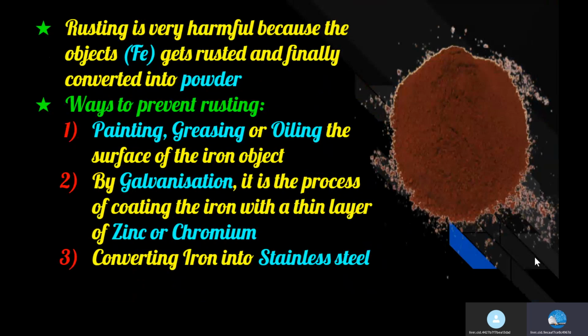Converting iron into stainless steel. Stainless steel is made by mixing iron with carbon and metals like chromium, nickel, and manganese. And stainless steel does not rust. Rusting occurs more in salt water, for example, the base of a ship.